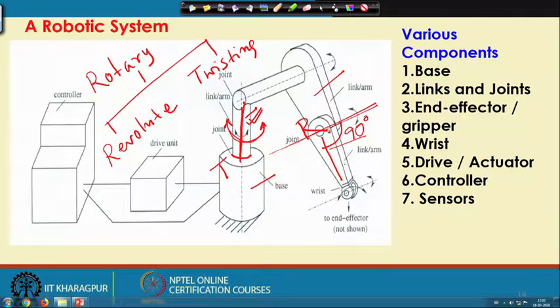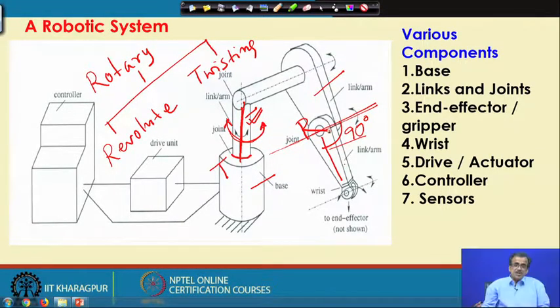So, basically, once again let me repeat, we use two types of joints, the linear joint and the rotary joint. Once again, two types of linear joint, the prismatic joint and the sliding joint, and two types of rotary joint we use, one is the revolute joint, another is the twisting joint.